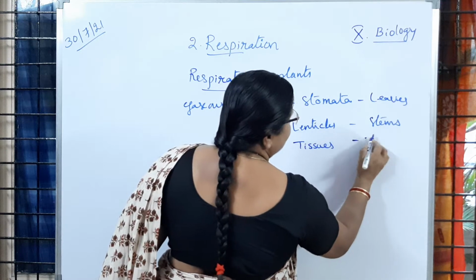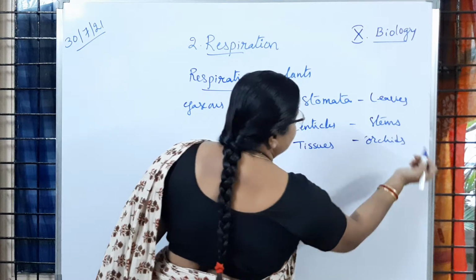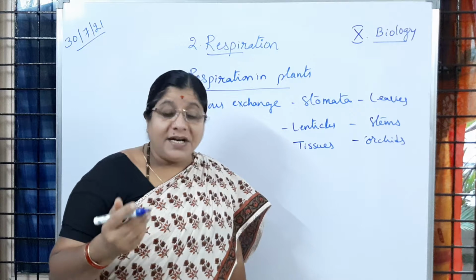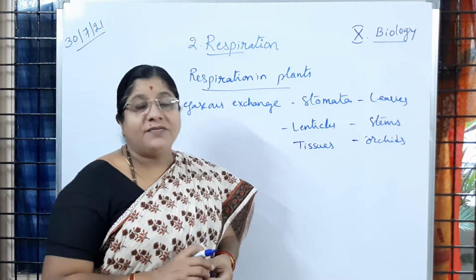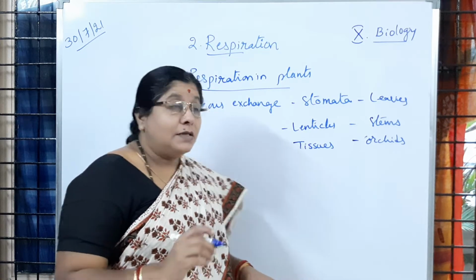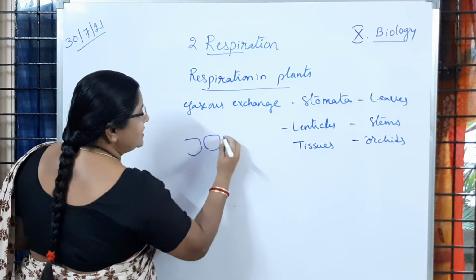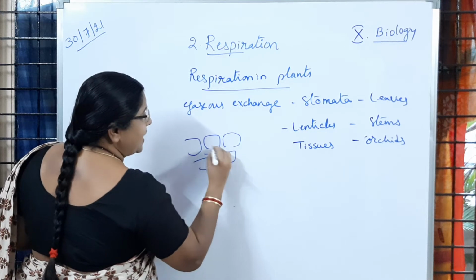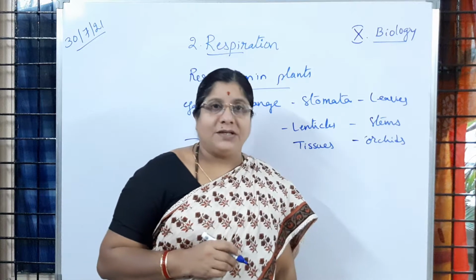Tissues. So, examples of orchid plants. In orchid plants, the tissues... We know that different tissues are present in plants. Even stomata are also a part of one kind of tissue only. Here, the gaps which are present in between the cells will help in making a water column, and that is where the exchange of gases is going to happen between the cells. So tissue respiration we are going to observe.